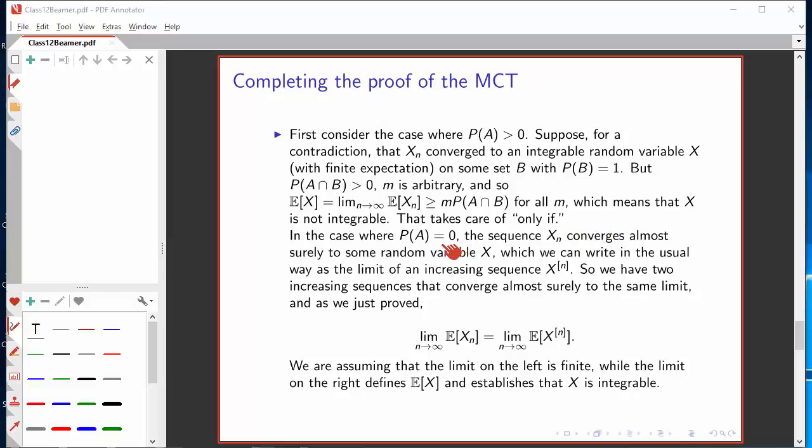As I said, that means the only case that's worth considering is the case where the probability of the set A is 0.